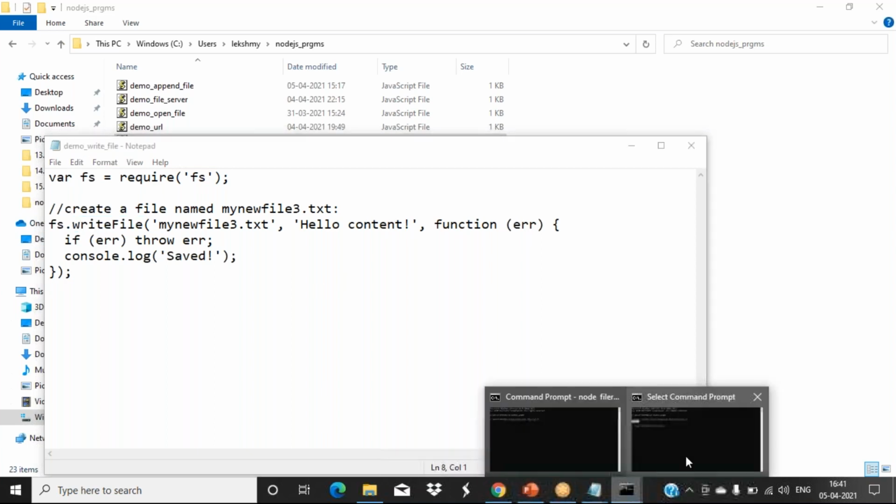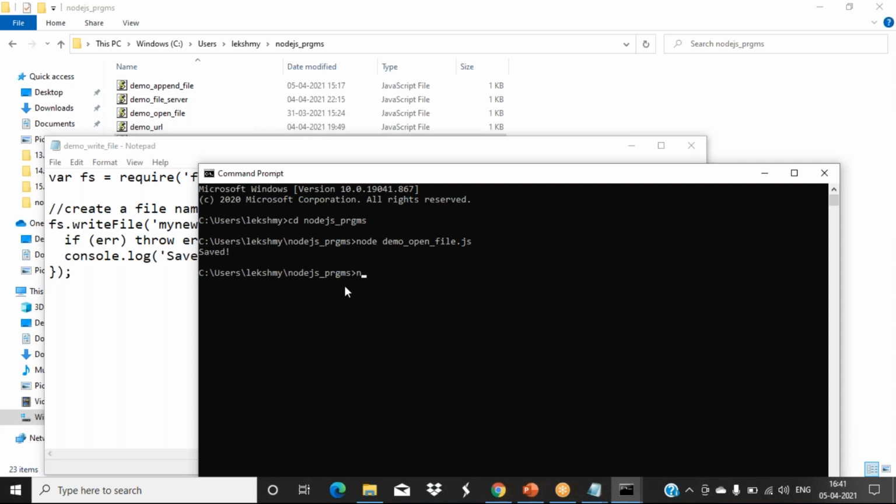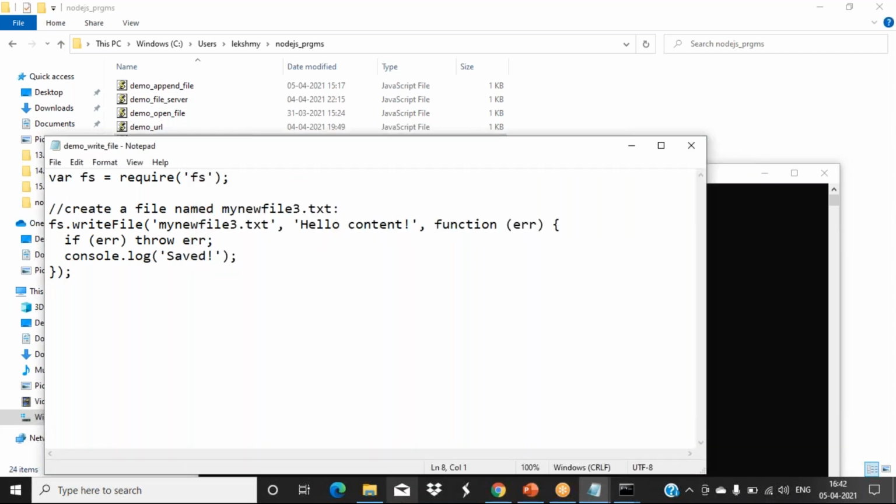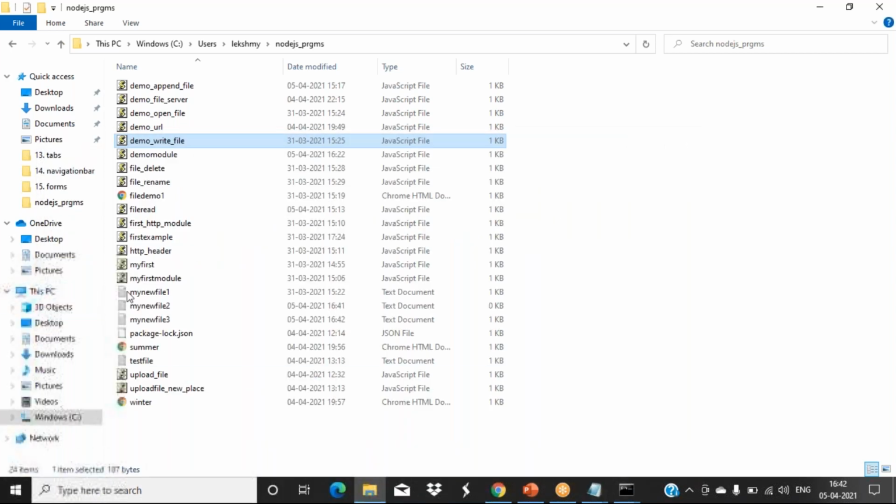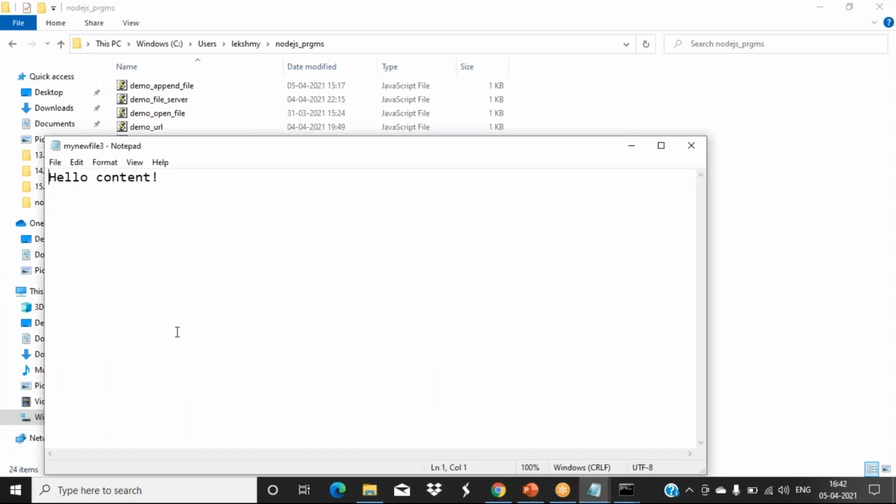So here it is demo_write. See, for that also I got the same message. Saved I got, which means that file also got created. See, this is created there. You can open and you can view it.